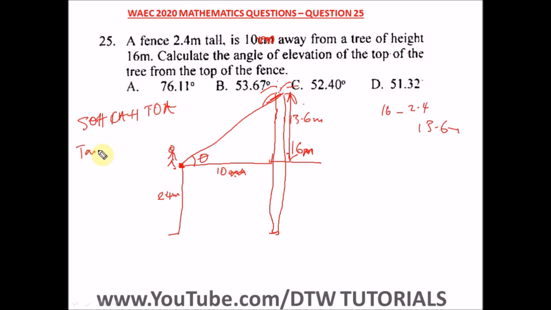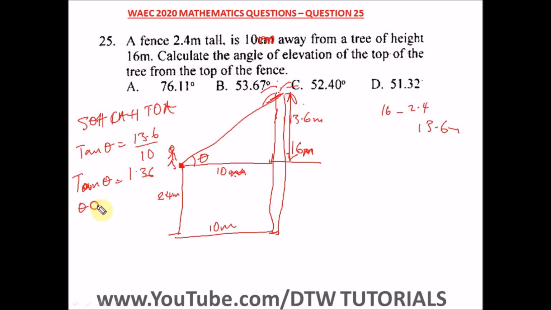So we have tan theta is equal to what? 13.6 over 10, this 10 meter. The 10 meter is the distance from the fence to the tree, which is also the same here. So here, tan theta is equal to this divided by this, which is 1.36.